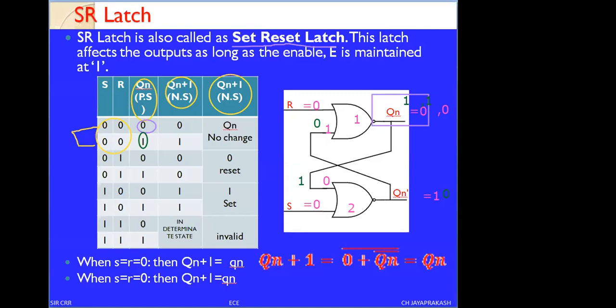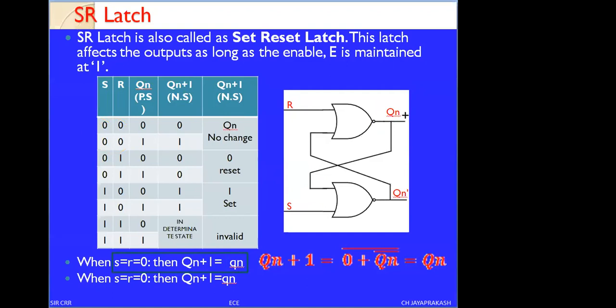To conclude this, we are writing the equation like this. Equation: when S equals 0 and R equals 0, Q of n plus 1 equals Qn. Here I am writing this equation based on the NOR gates. Assume Q of n plus 1.